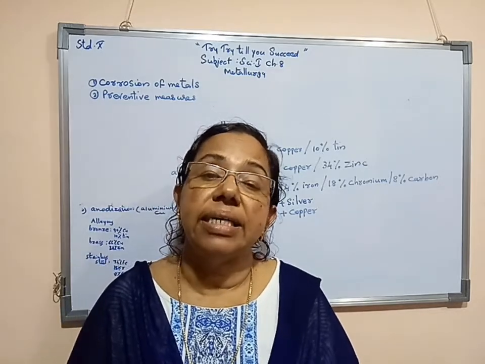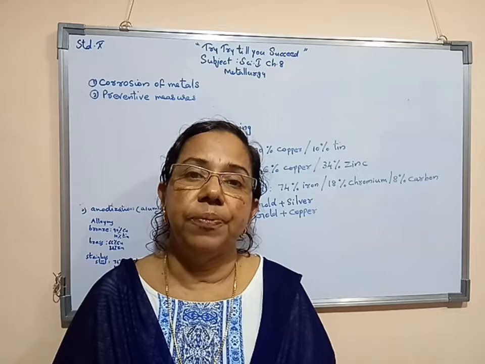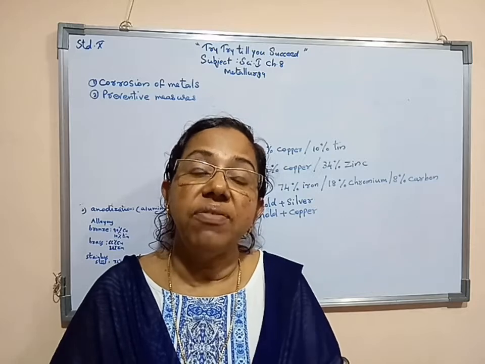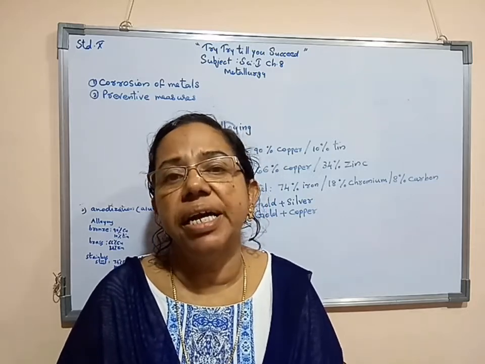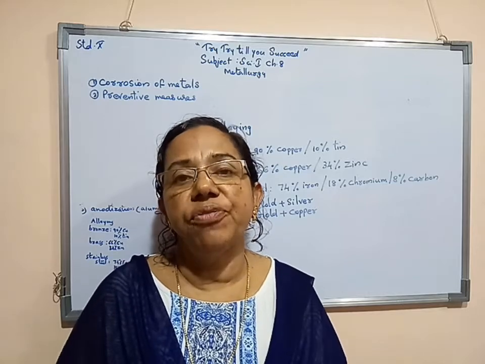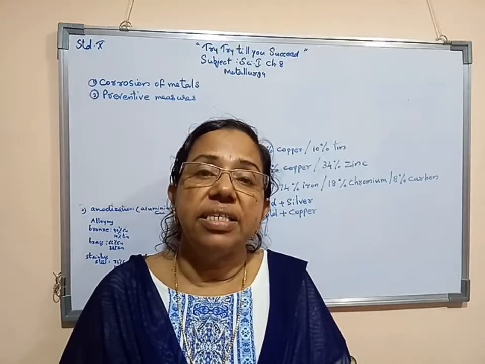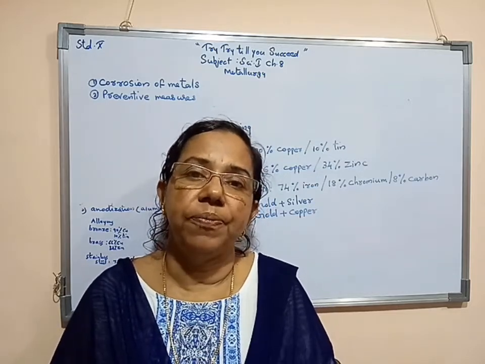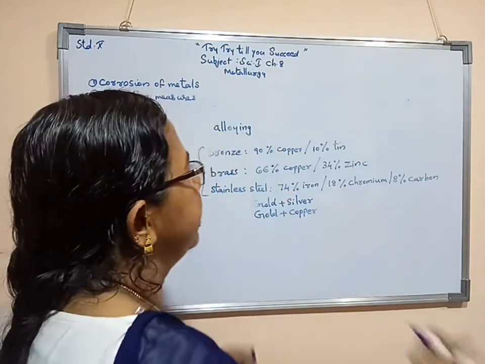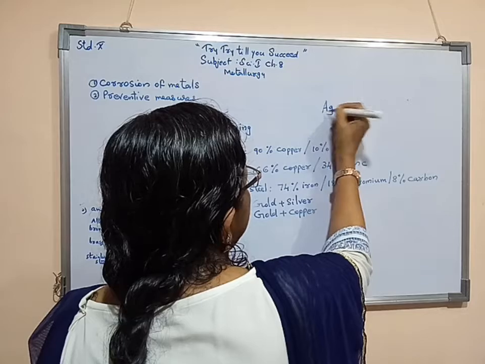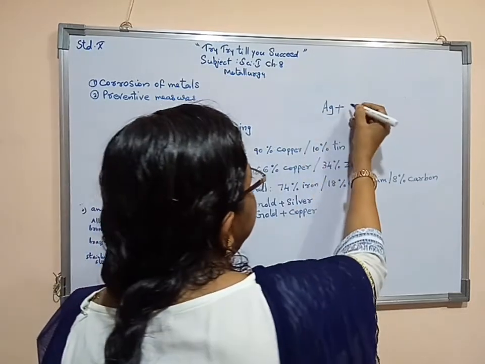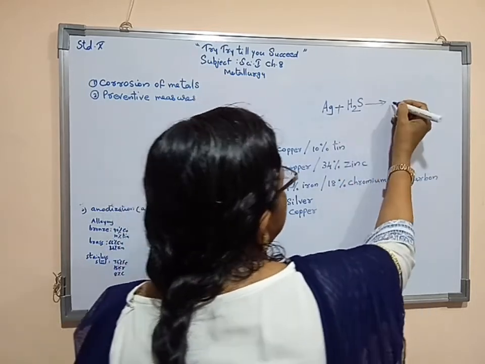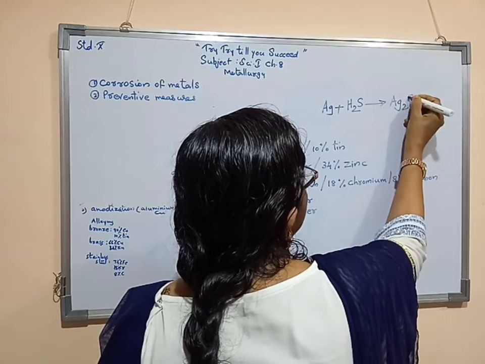How do silver articles get destroyed? If we expose and keep silver articles, they react with atmospheric hydrogen sulfide. As a result, silver articles or silver ornaments will get a blackish coating on them. So let us see how the reaction is. Silver ornaments, if openly kept, will react with atmospheric hydrogen sulfide. As a result, silver sulfide, Ag2S, forms.